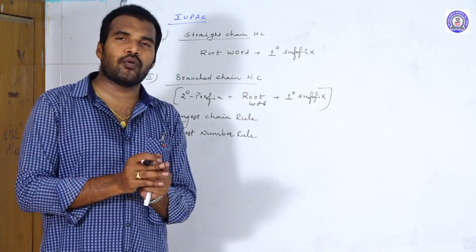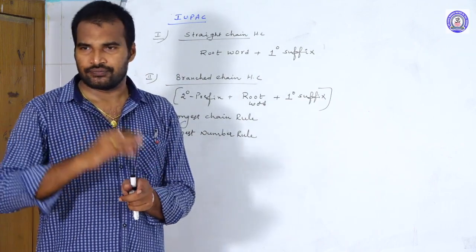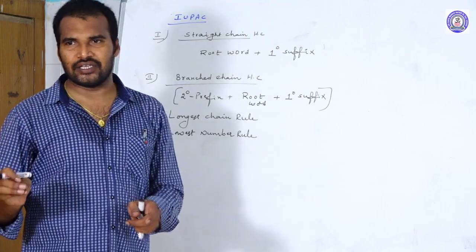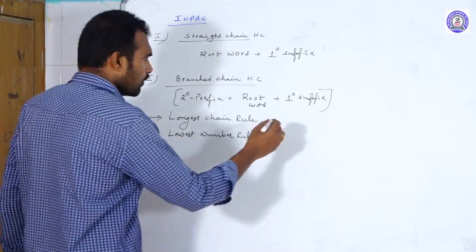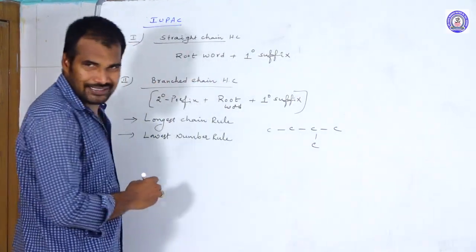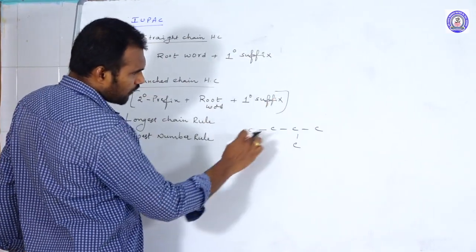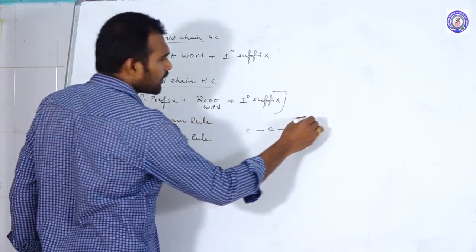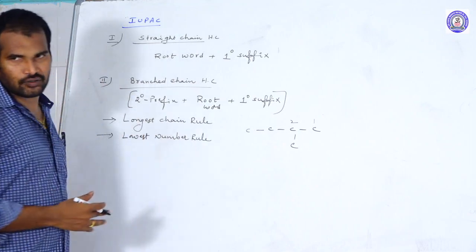Suppose the compound has only one substituent. The direction from which that carbon gets the least value is the right way. For example, numbering from left to right, the third carbon has the substituent. From right to left, it is the second carbon. So definitely we should number from right to left.